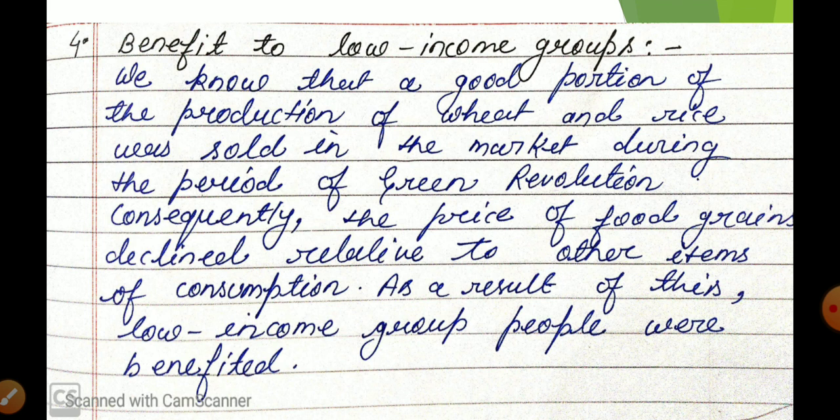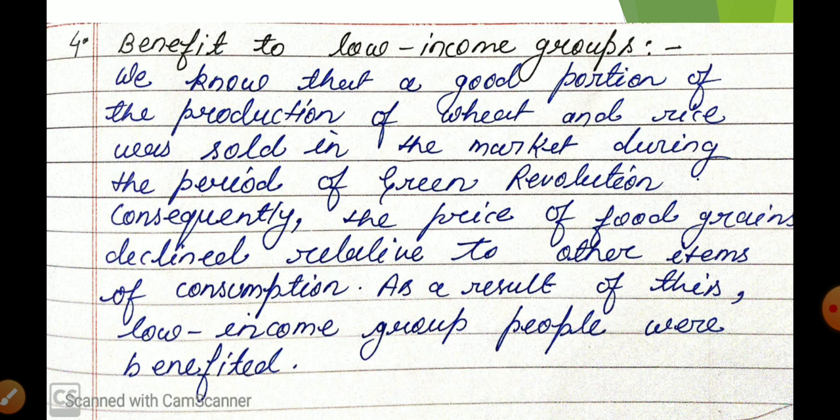But after the green revolution, our farmers are able to produce too much wheat and rice. Because of too much production, the price of wheat and rice has reduced. So now the low income group can easily purchase wheat and rice according to their family requirement. So this is the next benefit of the green revolution.